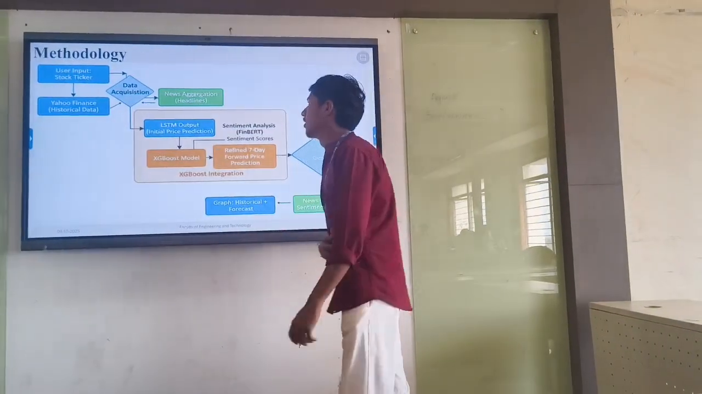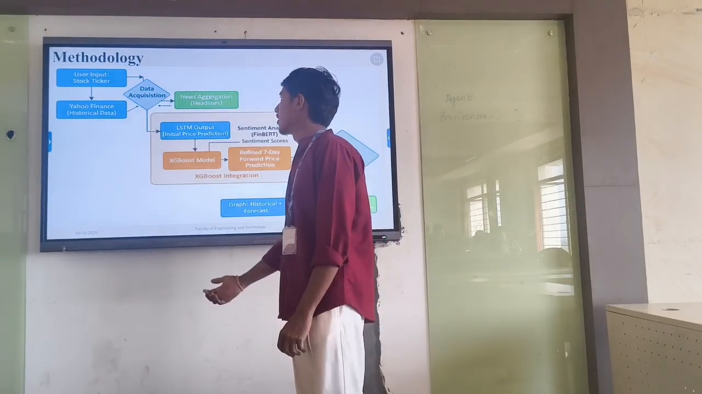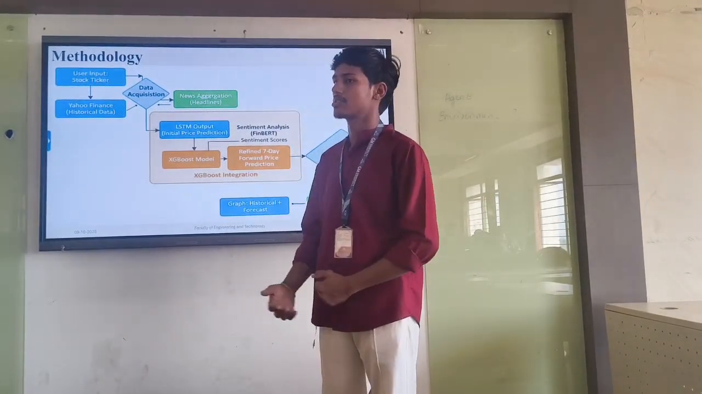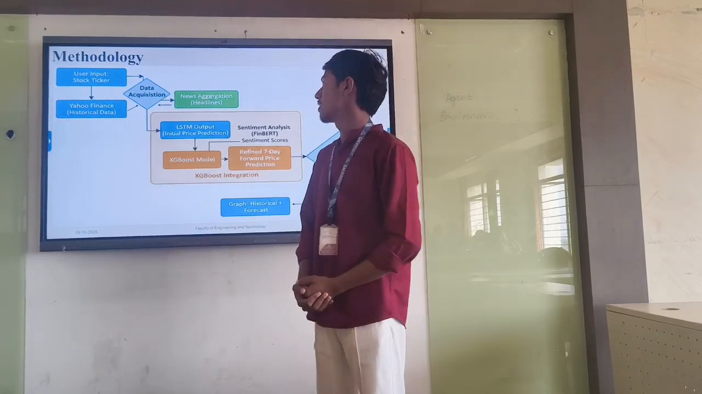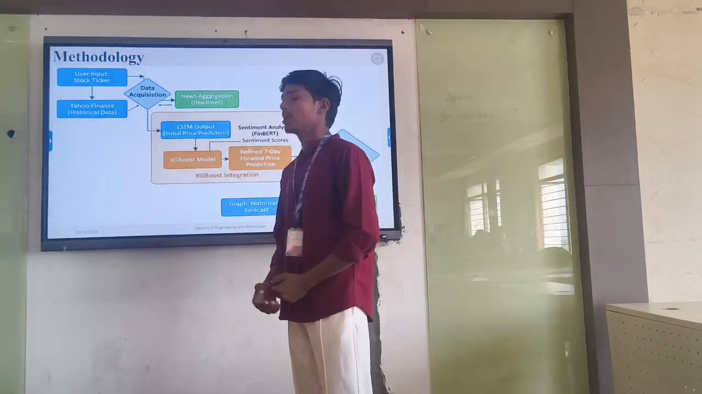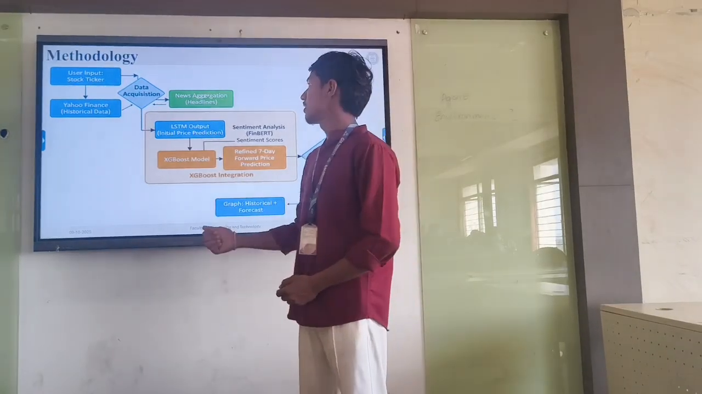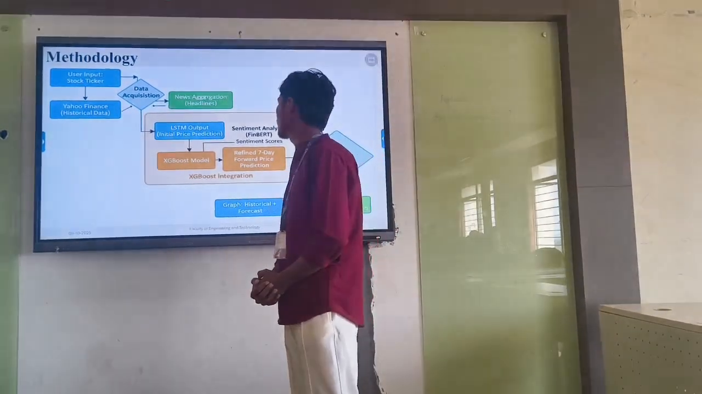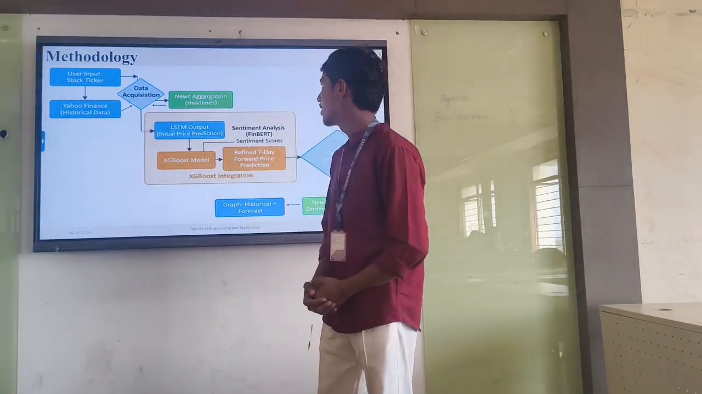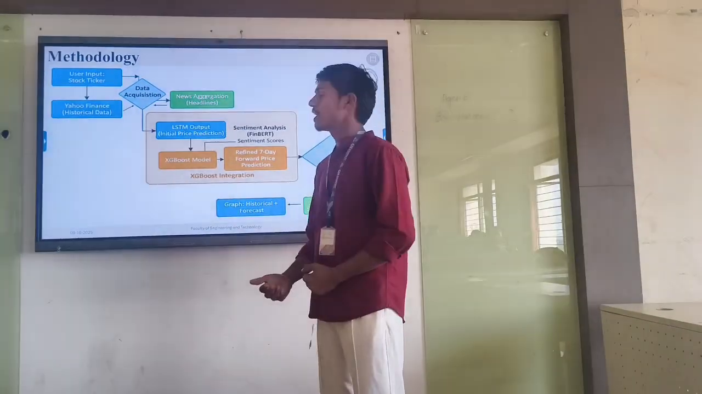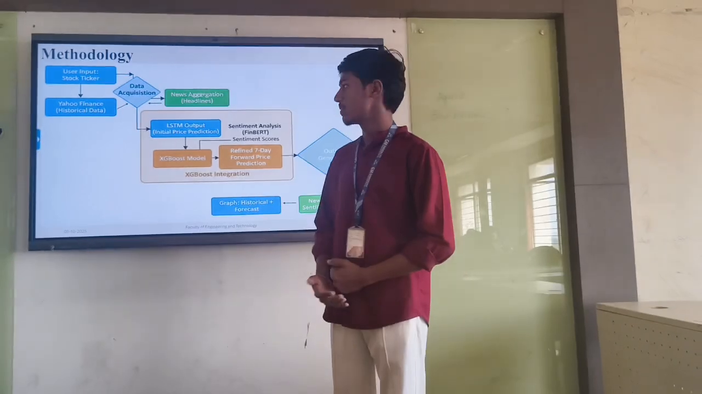Thank you, Rohan. Coming to the methodology part, first is user input, the stock ticker. Here the user gives the input, for example AAPL, and the next step is data acquisition, which means data collection. It collects two types of data: Yahoo Finance historical data, and news aggregation, meaning the news headlines. And the next step is the LSTM output, the initial price prediction. So here the LSTM gives the initial price prediction.